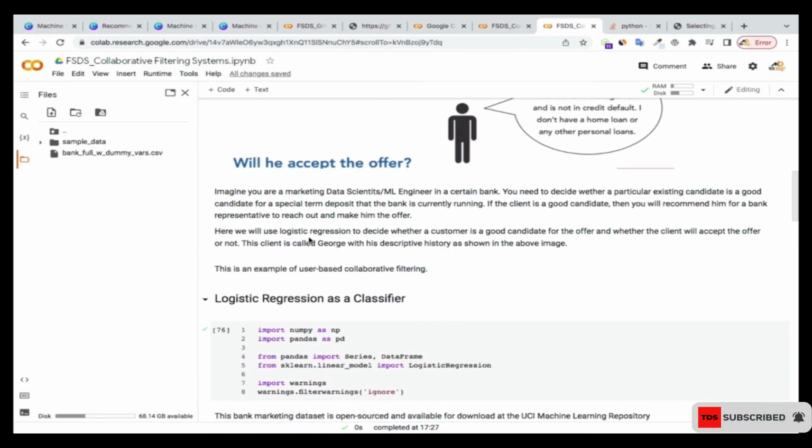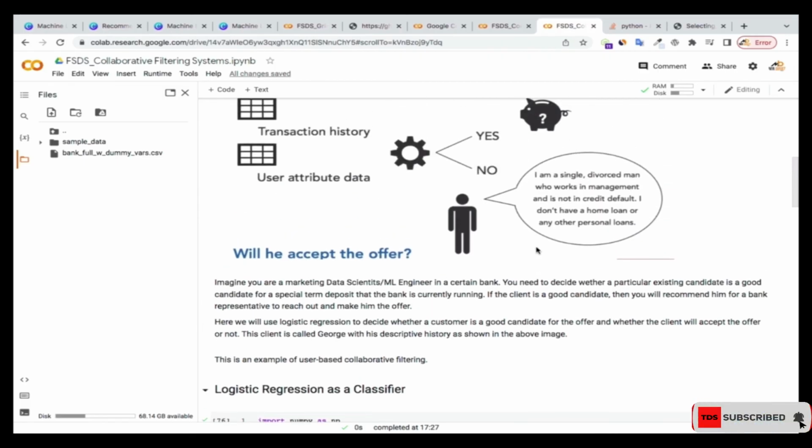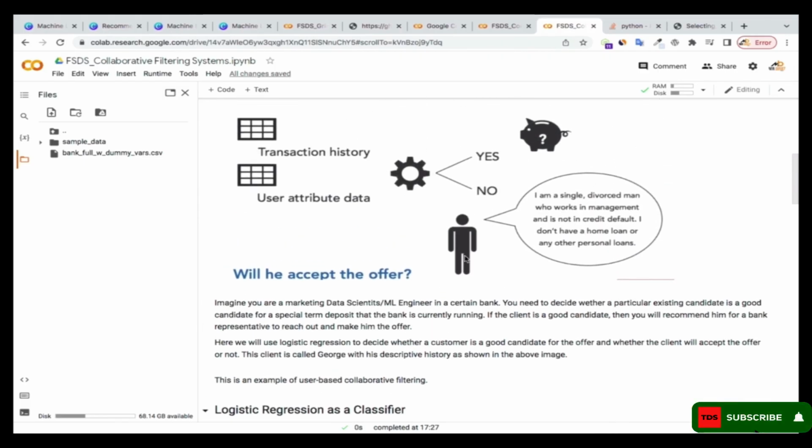So here we will use logistic regression to decide whether a customer is a good candidate for the offer and whether the client would accept the offer or not. This client is called George, with his descriptive history as shown in the above image. He is single, a divorced man, and he works in the management department. He has no credit default, he doesn't have any home loan, and he doesn't have any personal loan. So these are the attributes of this person.